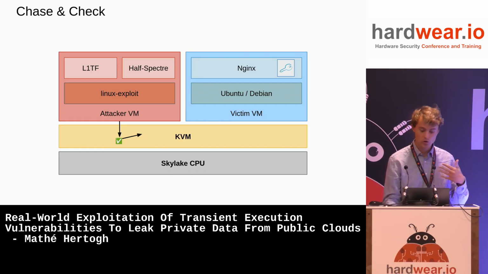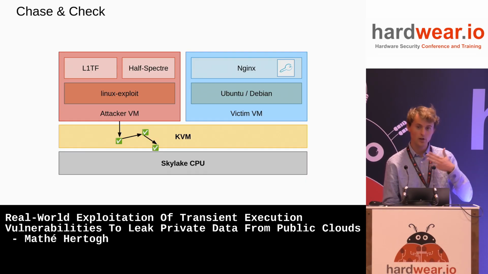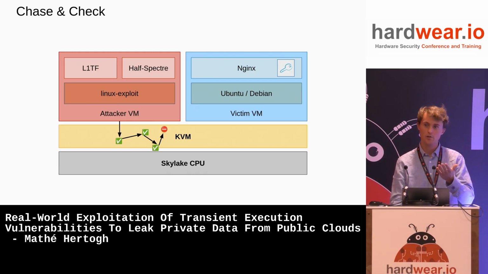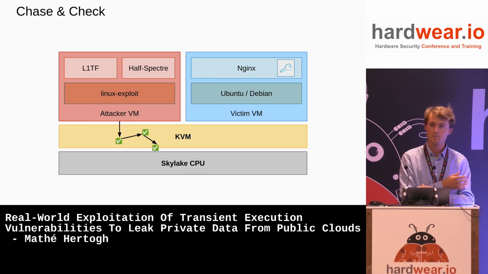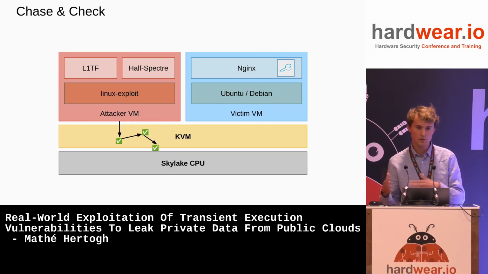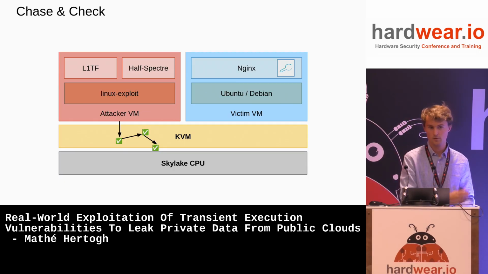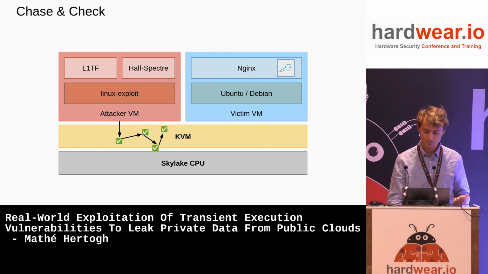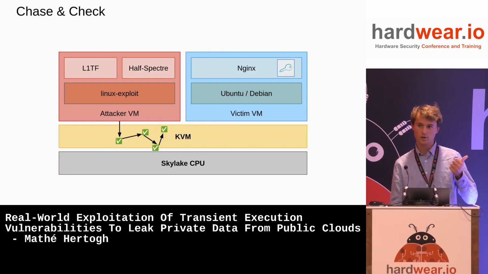And so this is what you do. You chase and you check, you chase and you check. And if you ever see a chase and you see an insane state, then you go back. So here the check fails and we backtrack and leak again. So this makes sure that our exploit, although it makes a lot of mistakes, it can recover from its mistakes. And then hopefully next time you leak, it works. Okay, so this is one thing we do.